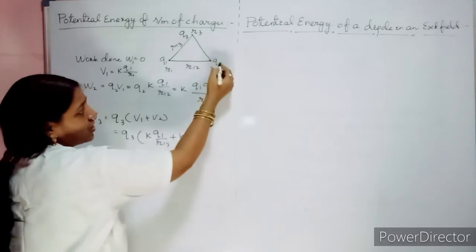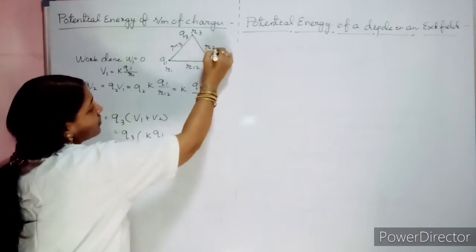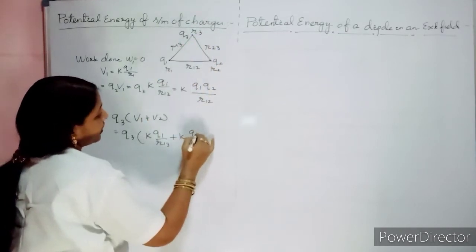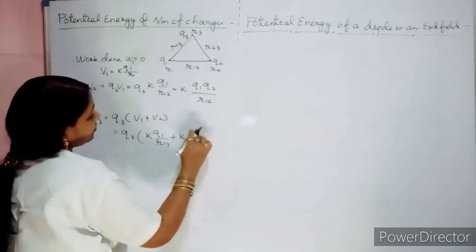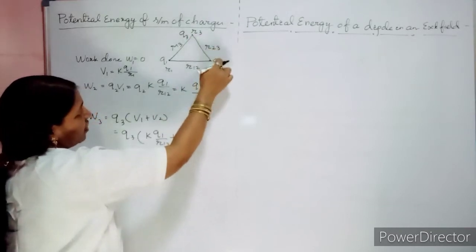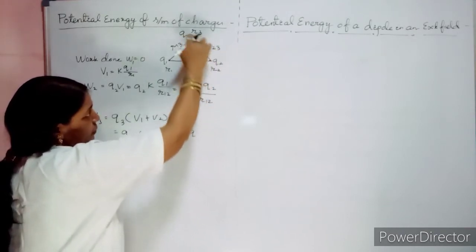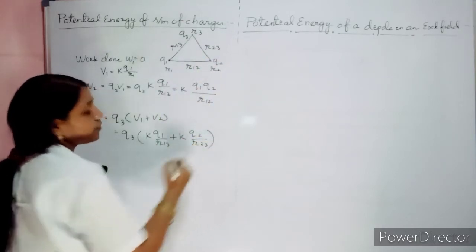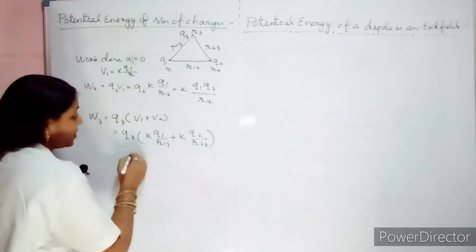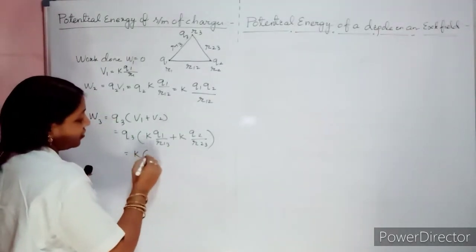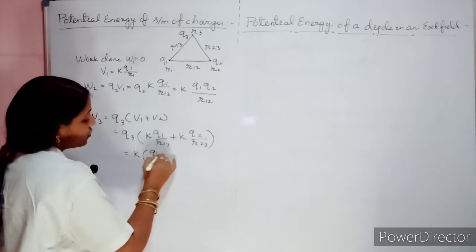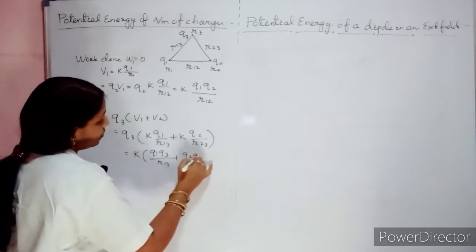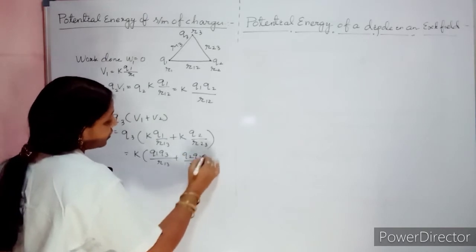This is nothing but the potential due to q2, with position vector r23, so k q2 by r23. Clear? So now just simplify and expand it. What will you get? Take k common outside. So q1 q3 by r13 plus q2 q3 by r23.